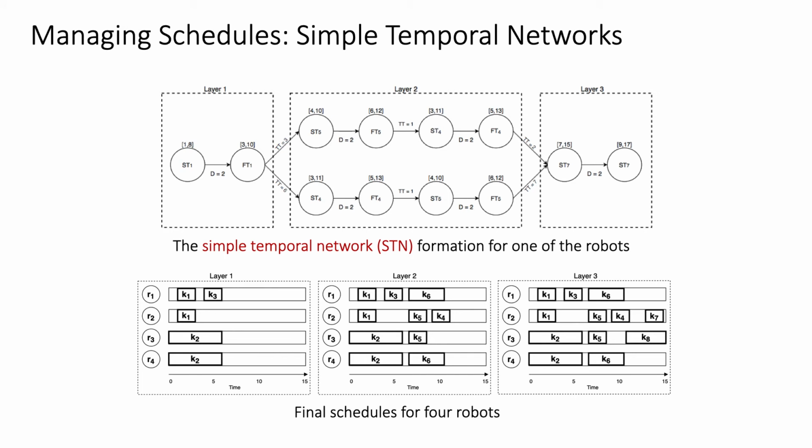To maintain a schedule for the tasks, each robot creates a simple temporal network. An STN is a graph in which nodes represent the start time or finish time of the tasks, and edges show the duration of the task or travel time between two tasks. Whenever a new task is assigned to a robot, the robot checks every possible position in its STN and inserts the task in the position that keeps the network consistent and leads to a lower makespan. To find a solution and a valid schedule for the STN, all the tasks should be assigned start time and finish time points that fulfill their time window, ordering, and travel constraints. This figure at the bottom shows a sample schedule for 4 robots after solving their associated STNs.